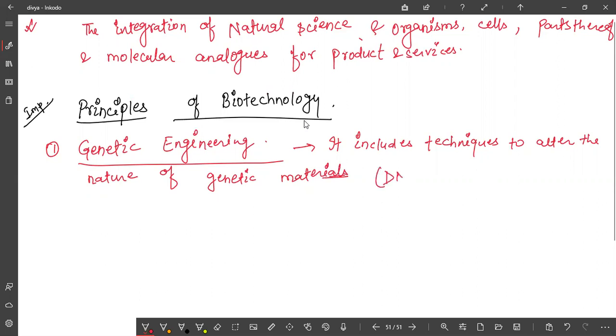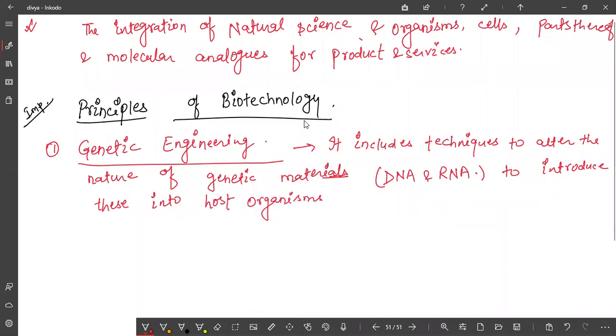Genetic material may be DNA or RNA. And then to introduce this manipulated DNA or RNA into the host organism, and thus change the phenotype.